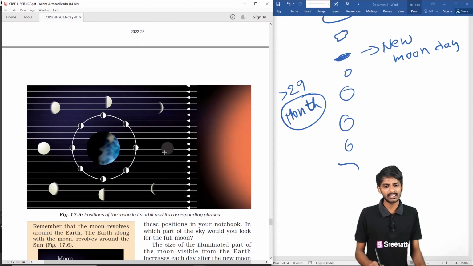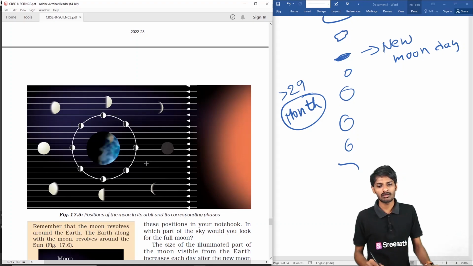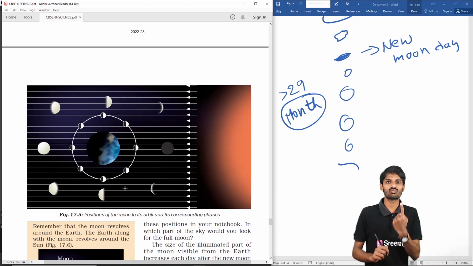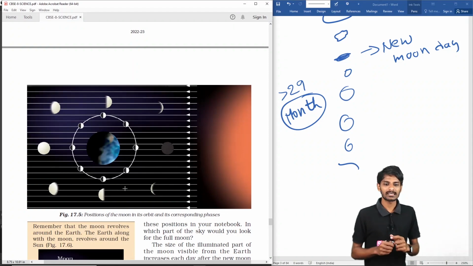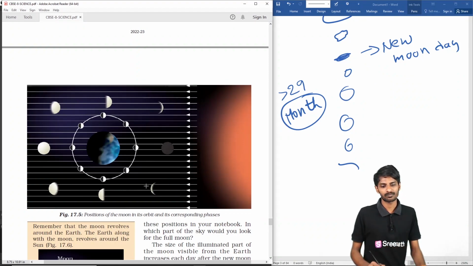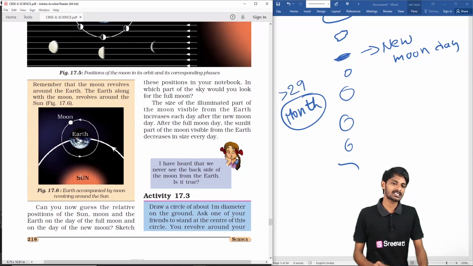Like that the moon is revolving around the earth. The moon is revolving around its own axis, and it is also revolving around the earth. For one complete revolution around the earth, it takes 1 month. At the time of this 1 month revolution, it also rotates about its own axis. Okay, students, like that happens. So the earth is there, the sun is there, and the moon is there.